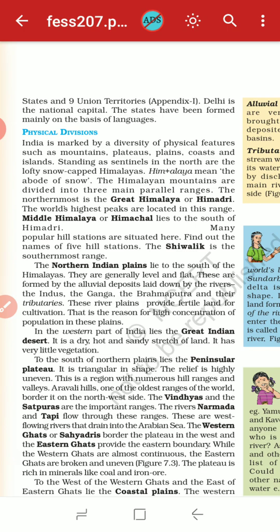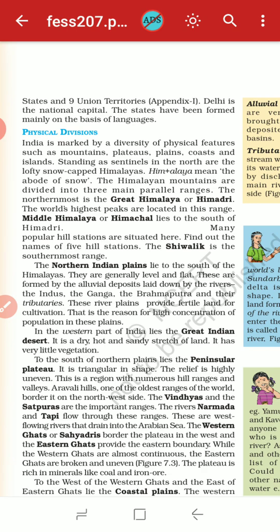Now let's talk about the western part of India. In the western part of India lies the Great Indian Desert, like the Sahara desert. It is a very dry, hot, and sandy stretch of land, and it has very little vegetation because of the low amount of rain and the very dry and hot climatic conditions.